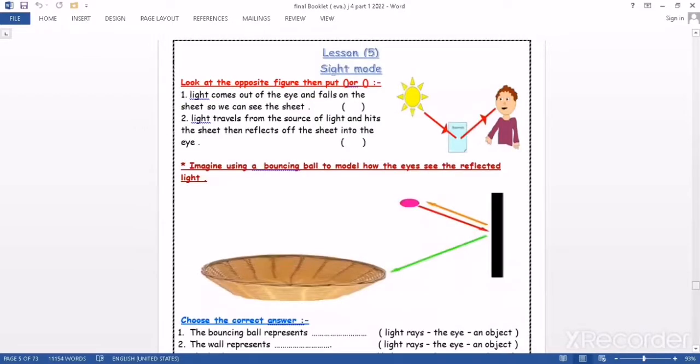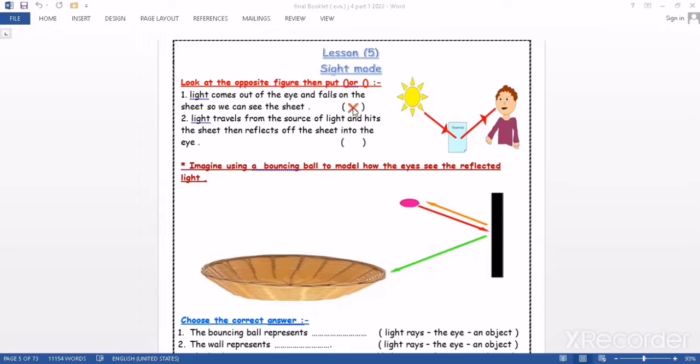Now lesson 5 talks about a model. This model refers to the reflection process or the vision process. Look at the opposite figure, then put true or false. Number 1: light comes out of the eye and falls on the sheet, so we can see the sheet.